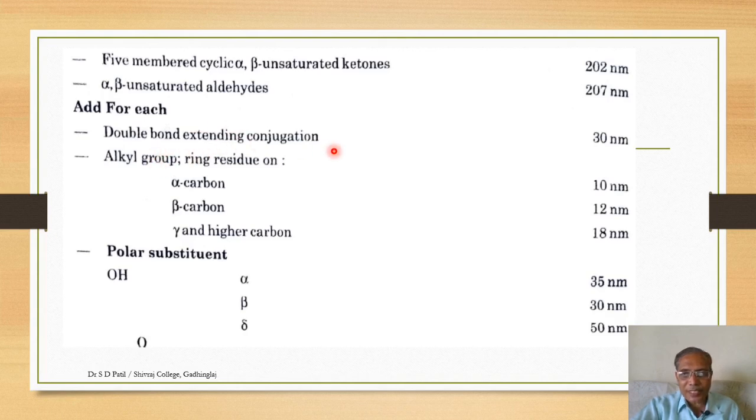So a double bond in extended conjugation is an increment of 30 nanometers. Then alkyl groups or ring residues at the alpha position are a 10 nanometer increment, at the beta position 12 nanometers, and at gamma or higher positions 18 nanometers. Polar substituents like the OH group also have certain increments. For alpha there is 35, for beta it is 30, and for delta it is 50 nanometers. The numerical data is readily available.